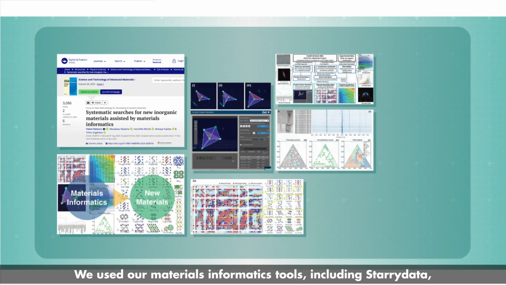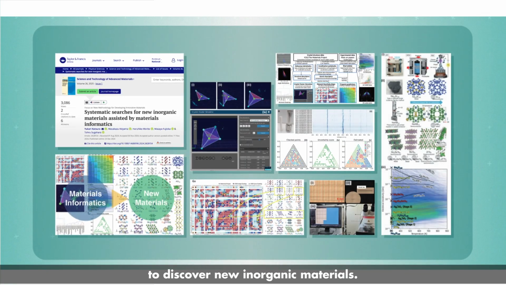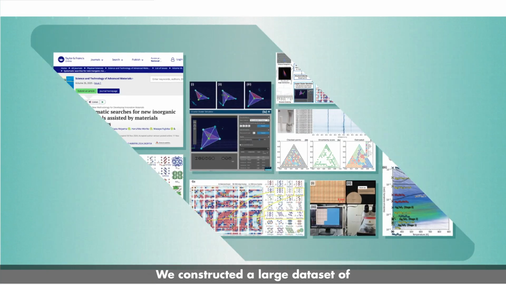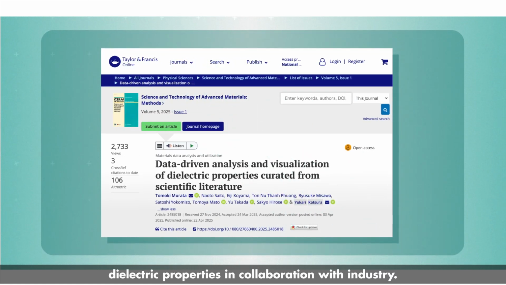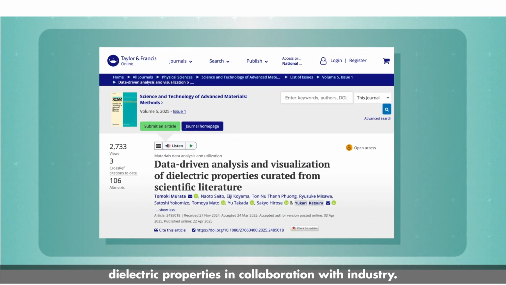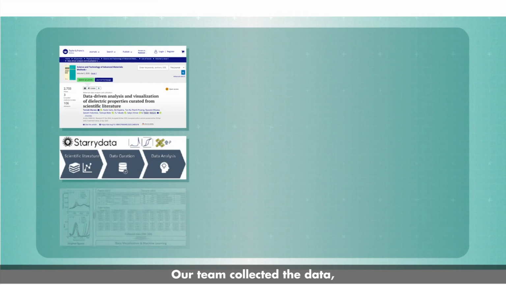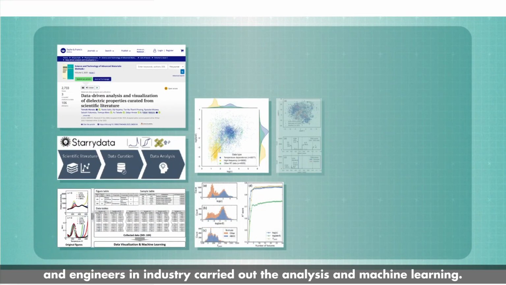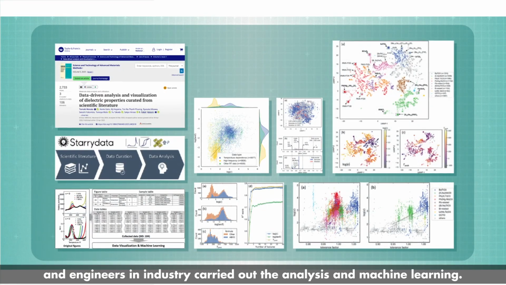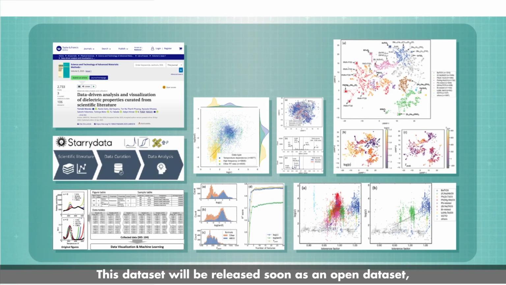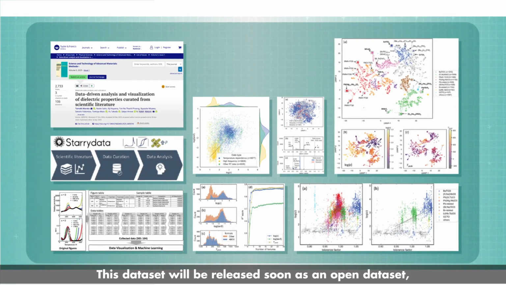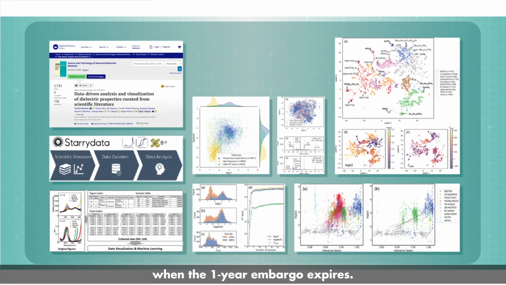We used our materials informatics tools, including Starrydata, to discover new inorganic materials. We constructed a large dataset of dielectric properties in collaboration with industry. Our team collected the data and the engineers in industry carried out the analysis and machine learning. This dataset will be released soon as an open dataset when the 1-year embargo expires.